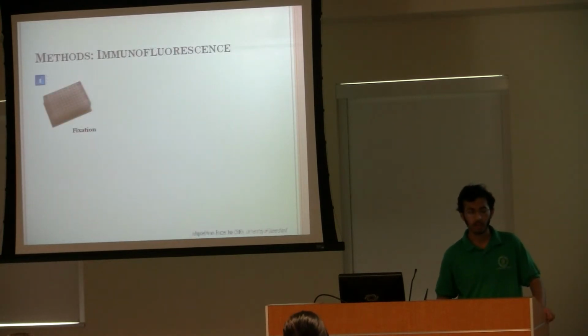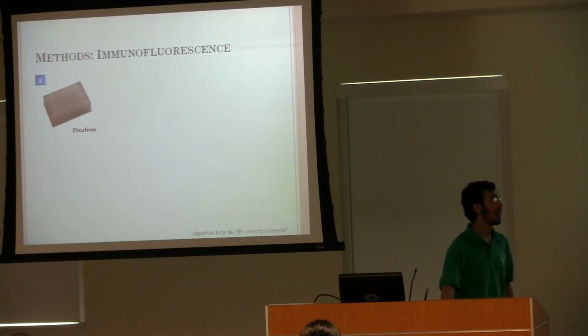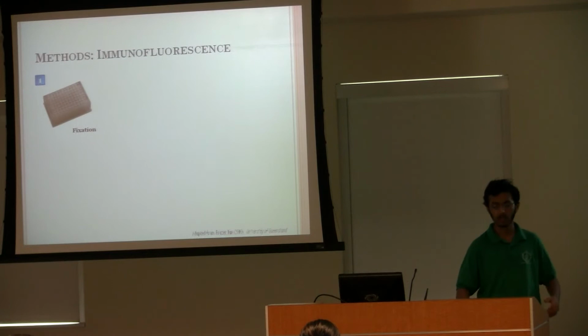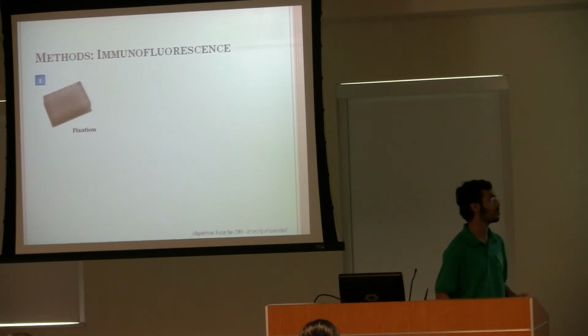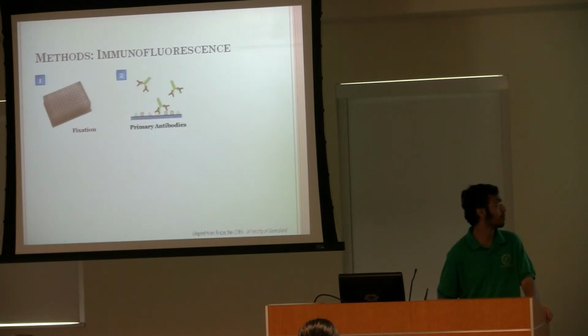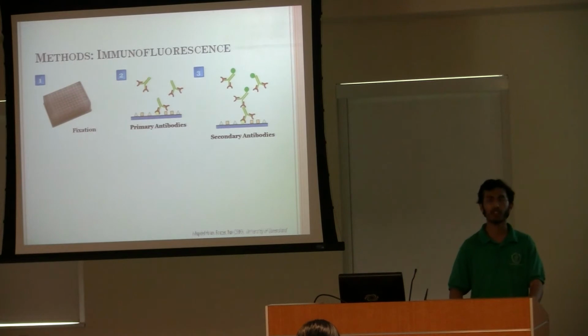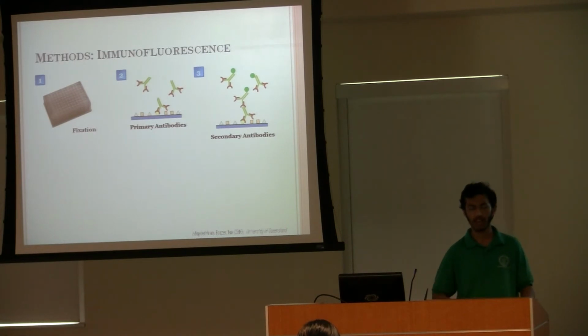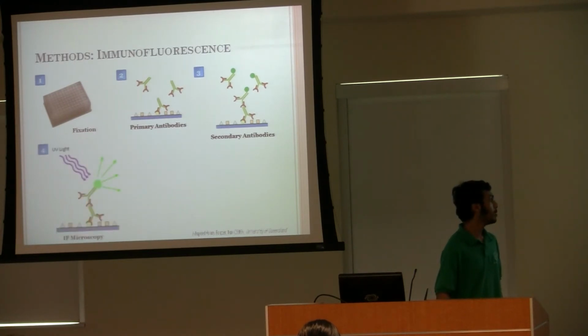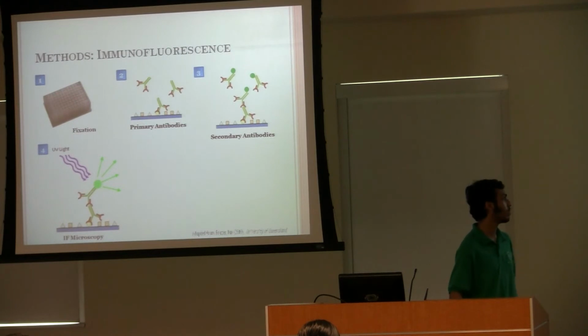After doing Western blotting, we also used a technique known as immunofluorescence. And this was to actually visualize the physical positions of the protein inside the cell. So first, we took our cells, cell lines that we were interested in, and fixated them using a formaldehyde solution. Then we added primary antibodies, again to signal the antigens that we were interested in, and added secondary antibodies that were linked to a species-specific dye. Then using a special IF microscopy, we shone ultraviolet light on the secondary antibodies, which emitted a glow depending on what protein we were interested in.